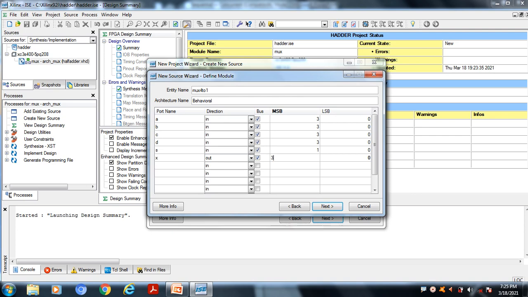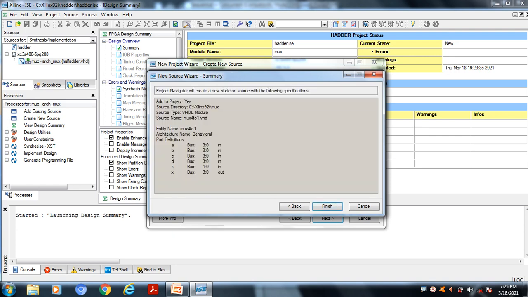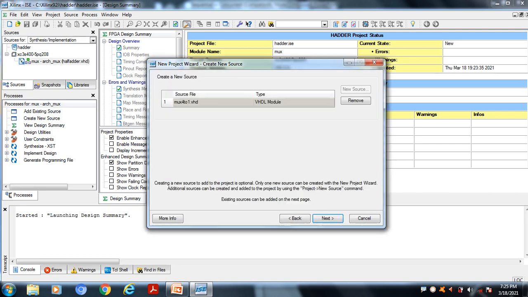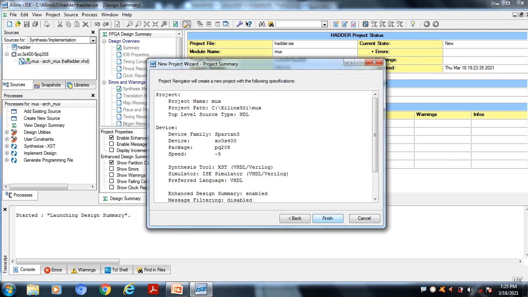Once you assign all these inputs and outputs, click on next, and now check the summary. If it is correct, you create a project and file.